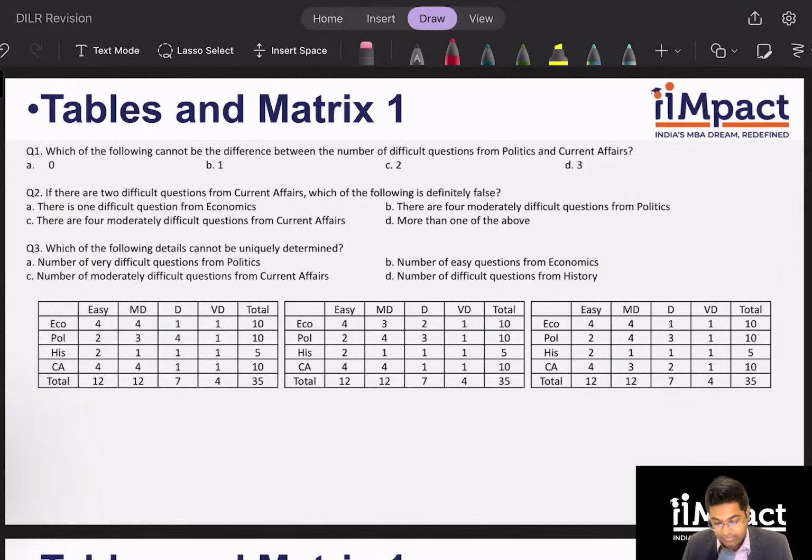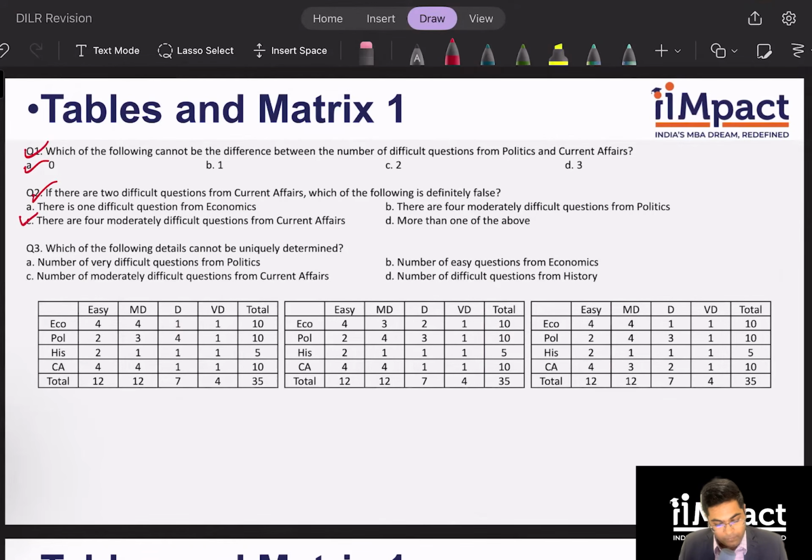If I look at this, difficult from politics and current affairs, the difference can be 3, it can be 2, it can be 1, but cannot be 0. Next: if there are 2 difficult questions from current affairs, which is this table, which of the following is definitely false? There is 1 difficult question from economics, true. 4 moderately difficult from politics, again true. There are 4 moderately difficult questions from current affairs, that is false. Option C.